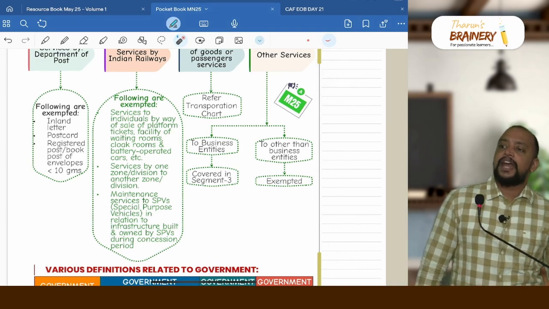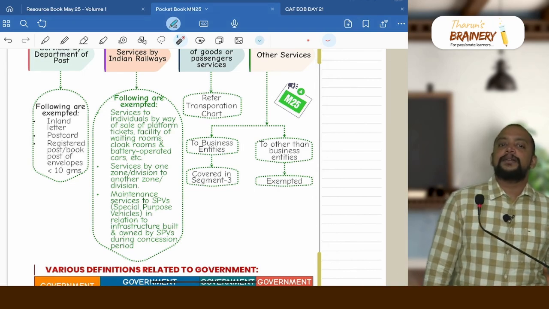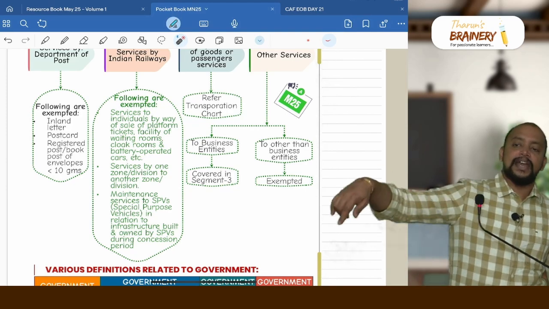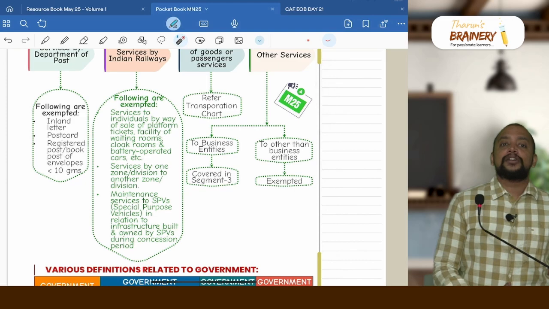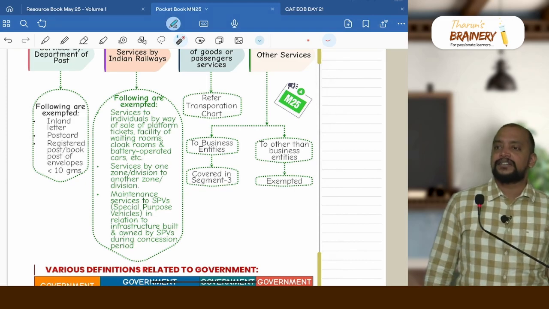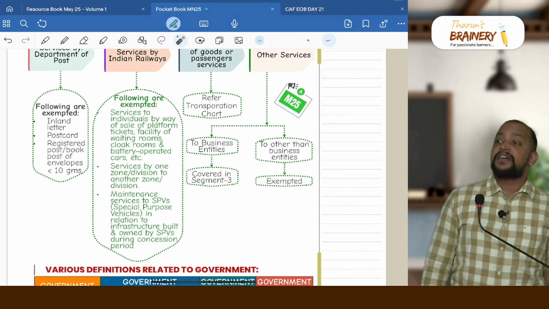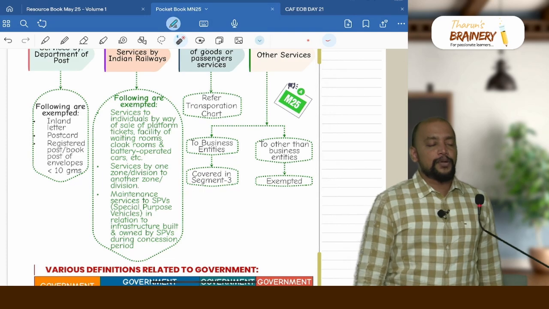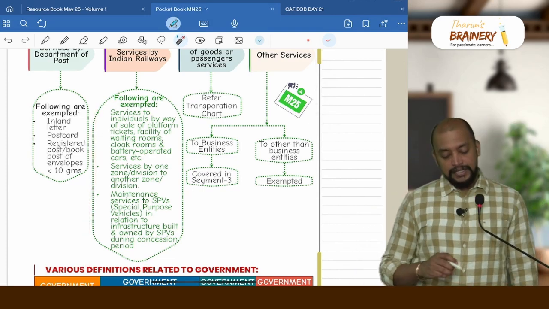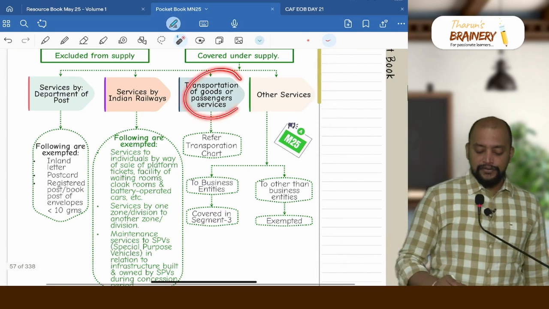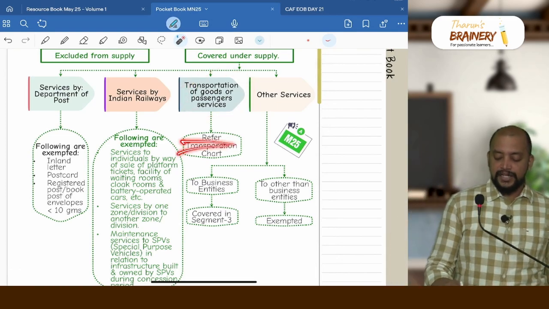And the next point: previously platform tickets, then buggy service, that is transportation of old people or passengers inside the railway station, and then cloak room charges and waiting room charges. Whether these were taxable or not was a dispute, and they were charging GST, but now they have brought it under the exemption. That is the latest amendment related to this. Next one, transportation of goods or passengers, we have a separate chart for that.